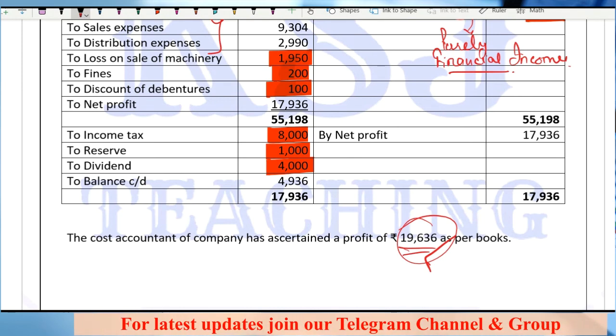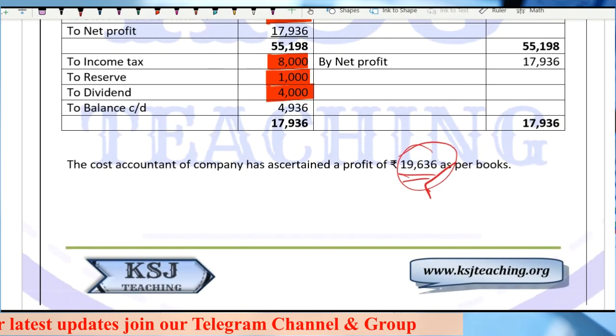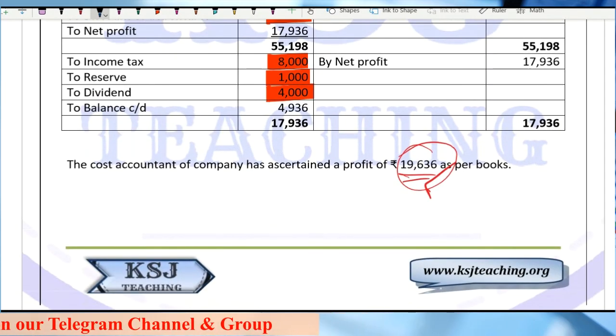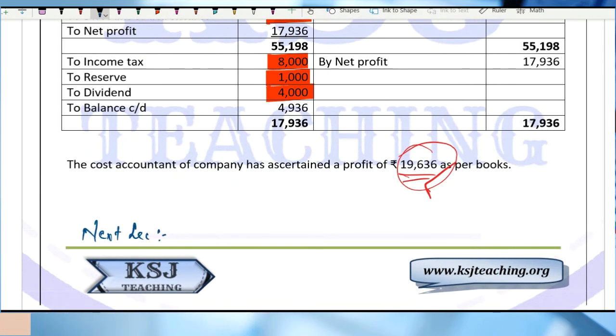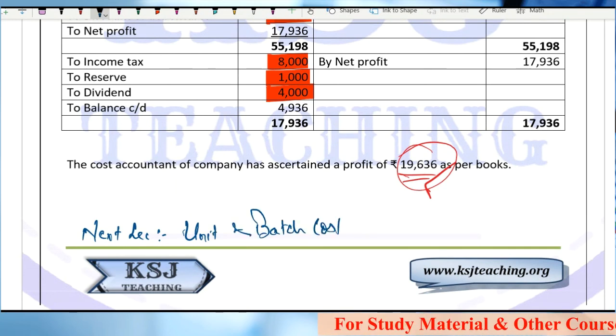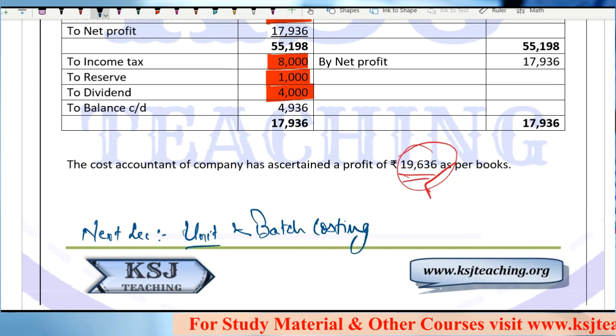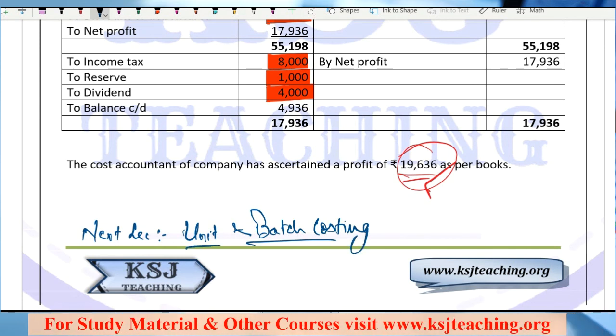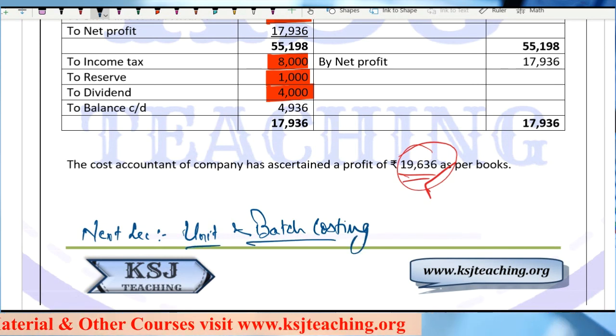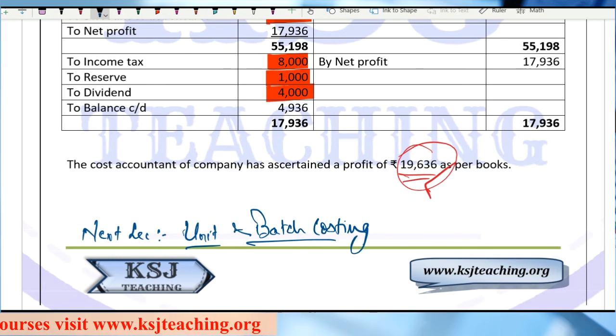So with this, we end this chapter of reconciliation, and in the next lecture, what we are going to start with is the new chapter. The new chapter is very, very easy: unit and batch costing. Very easy chapter. Now the next 2 chapters are going to be very small, very easy chapters. After that, the chapters are going to be really great ones, sir.